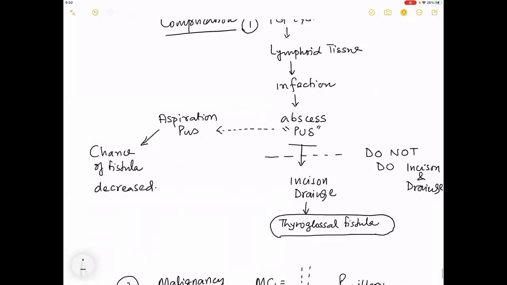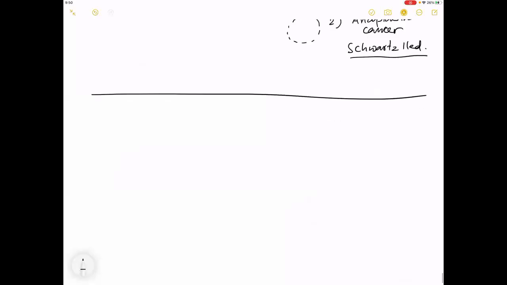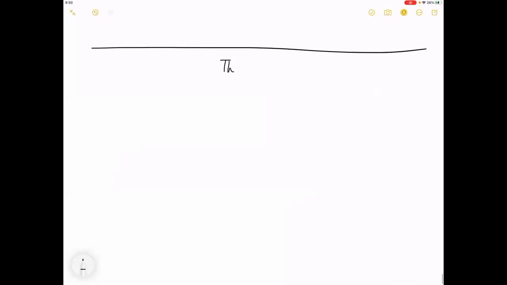Now a little bit about something called a thyroglossal fistula. What is this thyroglossal fistula and how does it develop?